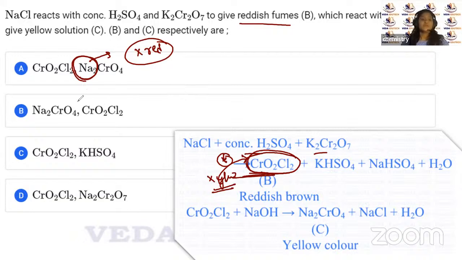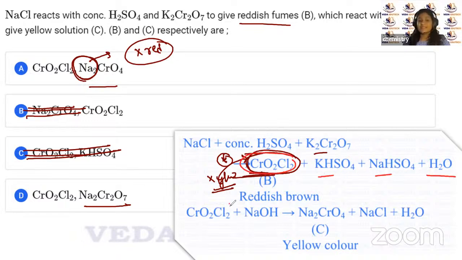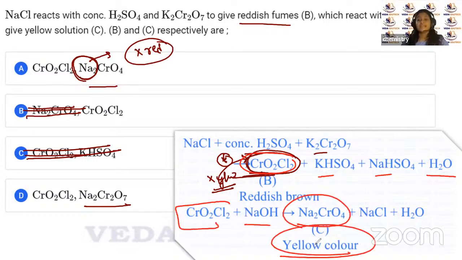Okay, so whenever Na2CrO4 is given, this is going to be cancelled. Yes. Now yellow is not going to be this, so this is going to get cancelled. Yeah. Now Na2Cr2O7 and Na2CrO4. So Na2Cr2O7 is not yellow in color. Okay. So if you see the reaction here, children, you can see that we are getting CrO2Cl2 with NaHSO4, KHSO4 and H2O. Now when this reacts with NaOH, here you are getting your yellow color.